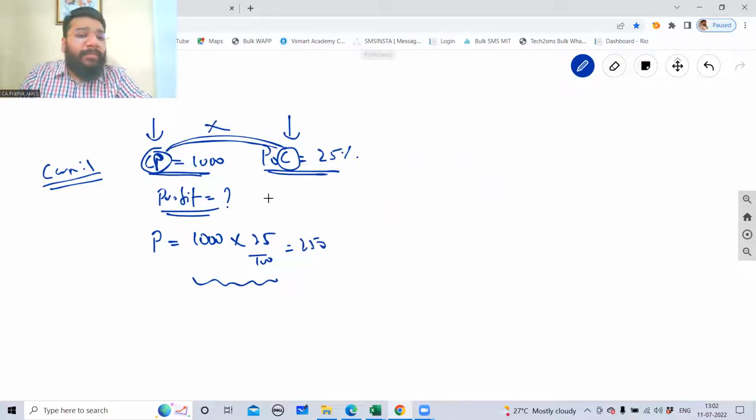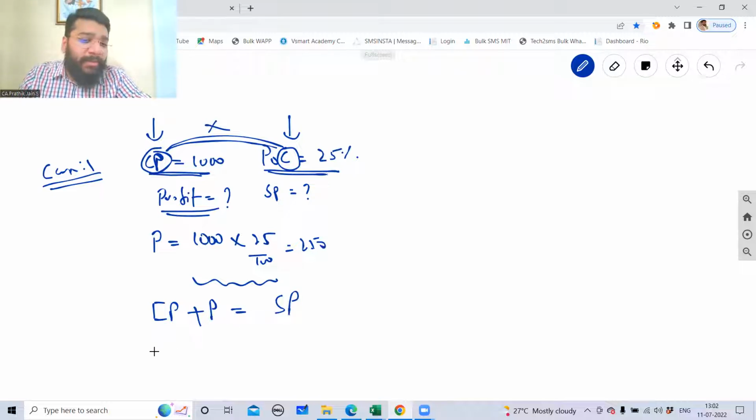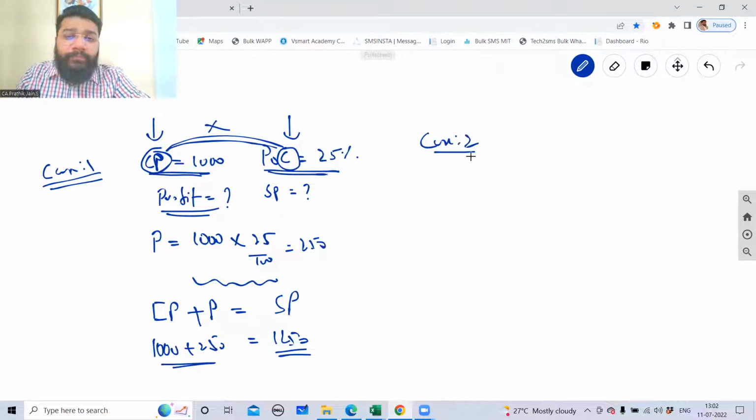So what is my sale price? Sir, cost price plus profit is equal to selling price. Cost price is 1000. Profit is 250. My selling price is 1250. Case 2. Selling price is 1250.